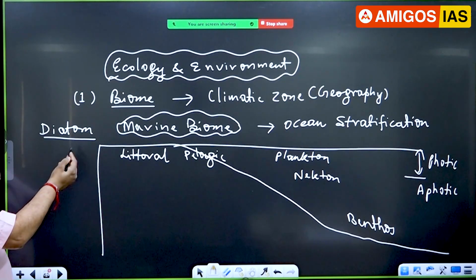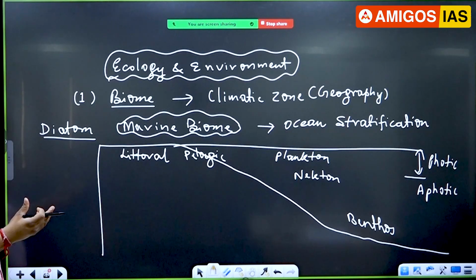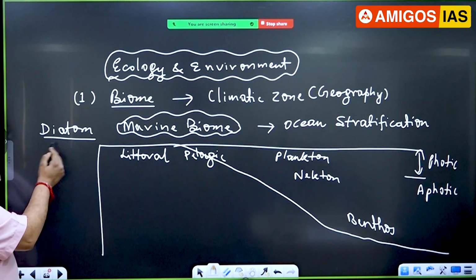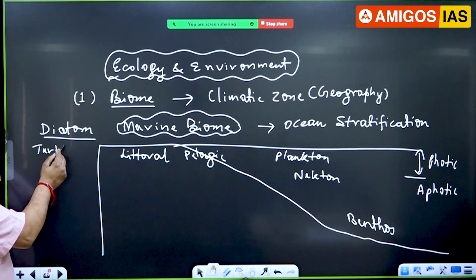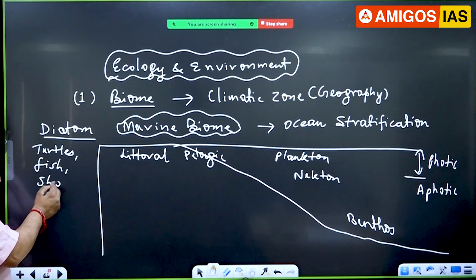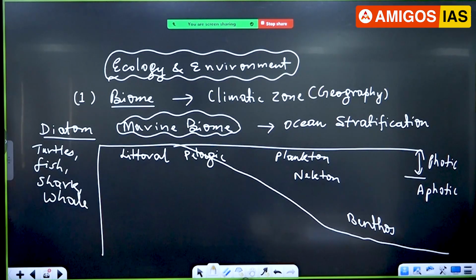Then zooplankton, like sometimes early life forms of marine organisms. They may be planktonic, plankton form. Then when you say nekton, like turtles, sometimes you'll find fishes. Then shark, whale. These are all called nektons because they can swim. They can swim against the current, the ocean current.